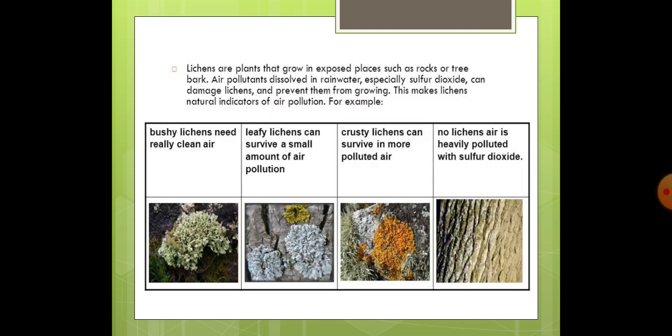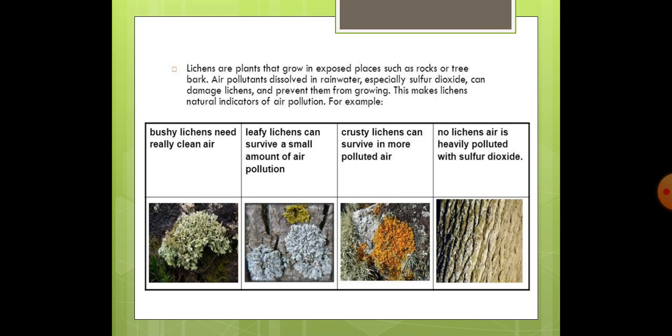Lichens, what are lichens? Lichens are plants that grow in exposed places such as rocks or tree barks. Air pollutants dissolved in rainwater, especially sulfur dioxide, can damage these lichens and prevent them from growing. So, this makes the lichens natural indicators of air pollution. Therefore, they are known as indicator species.